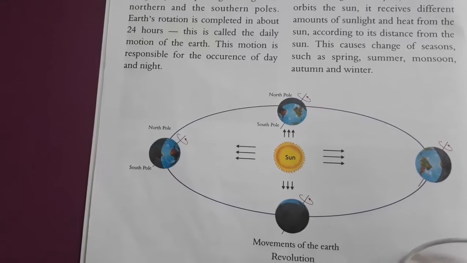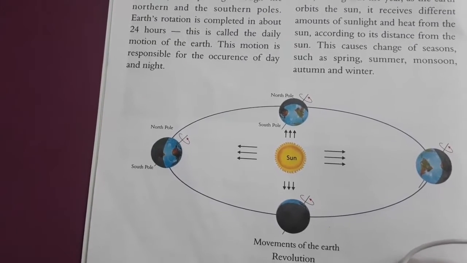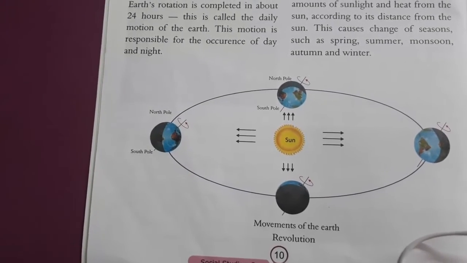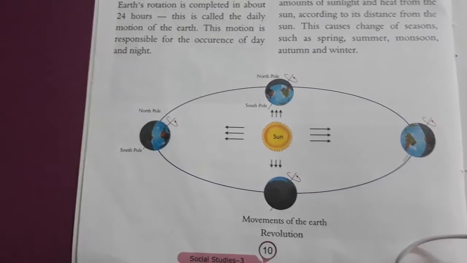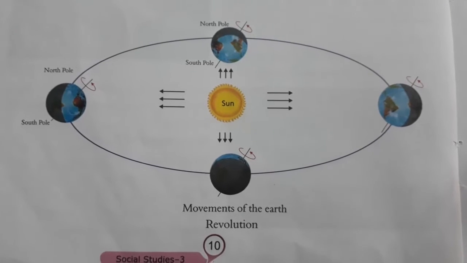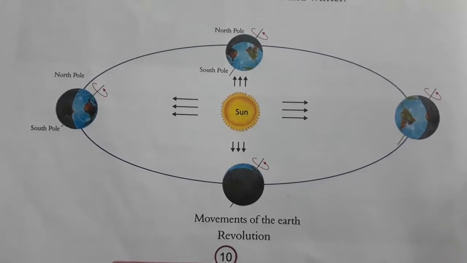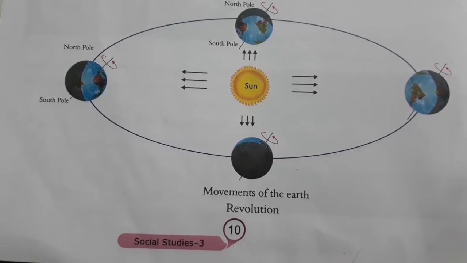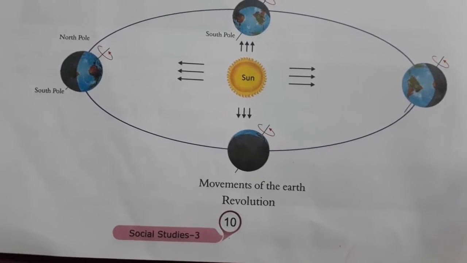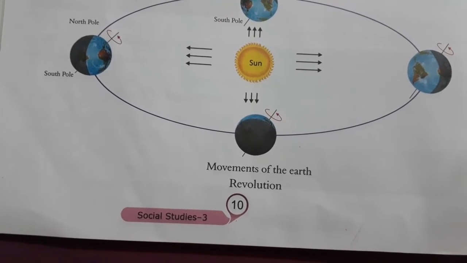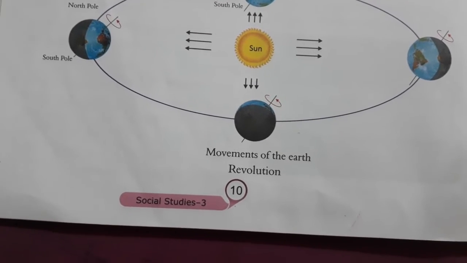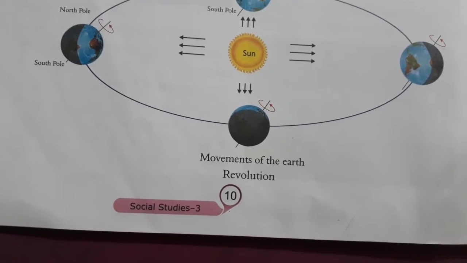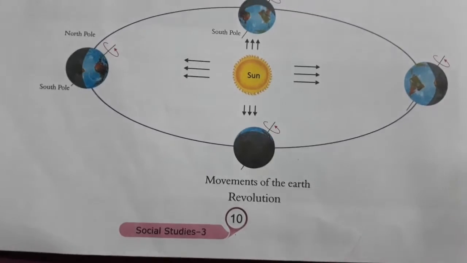Revolution is the term used to describe the path or orbit of the earth through space. Why do seasons change? Do you have any idea? Earth revolves around the sun in a counterclockwise manner, with one complete revolution taking 365 days. This extra quarter day is responsible for our leap year every 4 years. Revolution is responsible for our changing seasons.